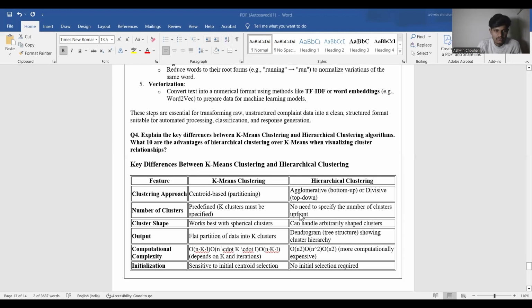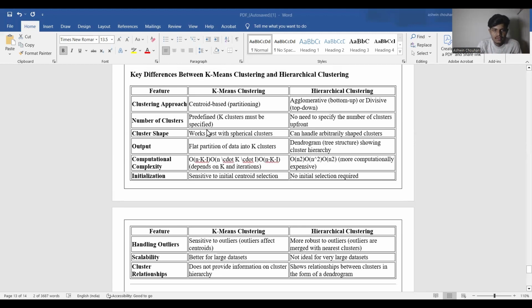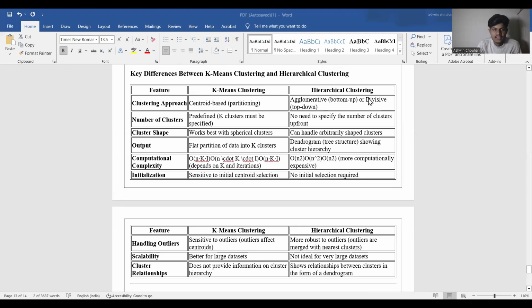Now let's discuss our question number 4. Explain the key difference between k-means clustering and hierarchical algorithm. What are the advantages of hierarchical clustering over k-means when visualizing cluster relationships? The difference between k-means clustering and hierarchical clustering.